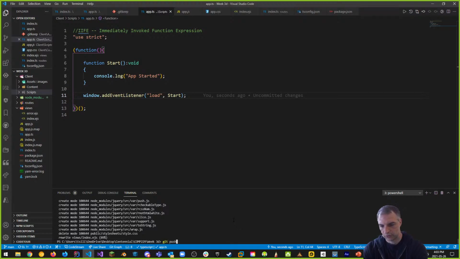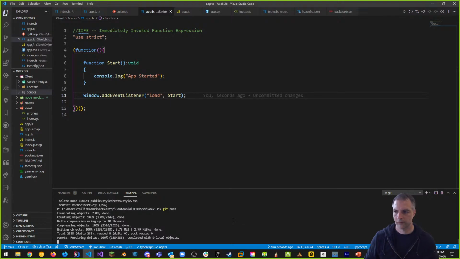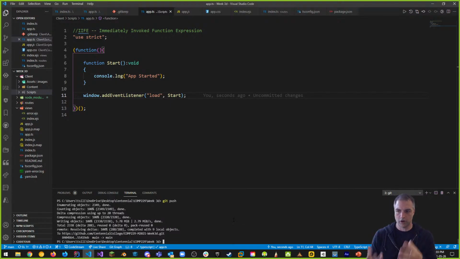And then git push, which is going to push everything up to GitHub. You're going to have everything you need now for your new structure. And we're on our way, guys, to having everything we want the way we want it. Slowly, we're using TypeScript and Node.js and everything else just to get things going the way we want.